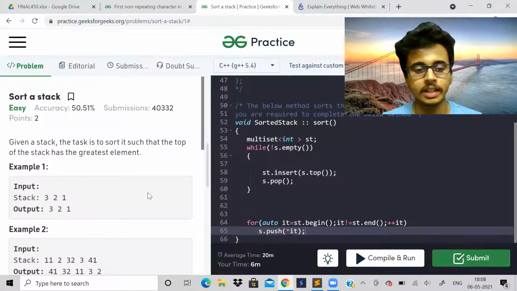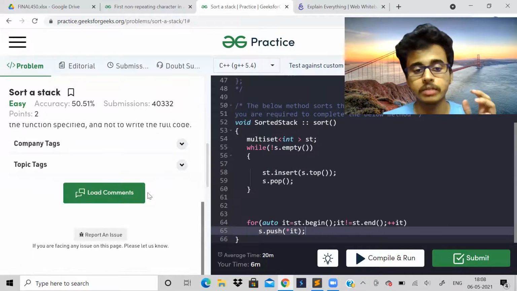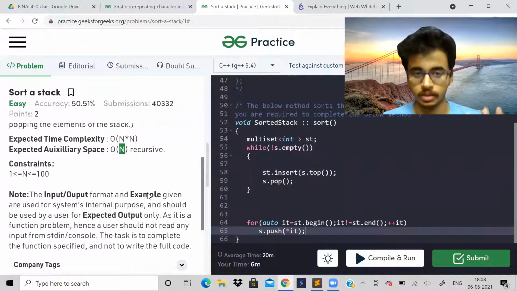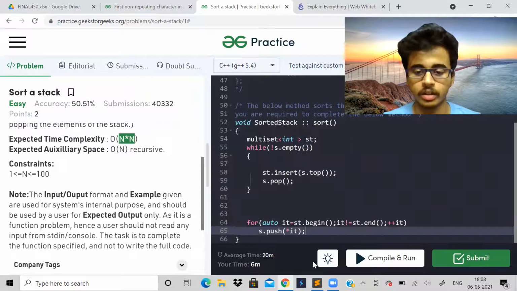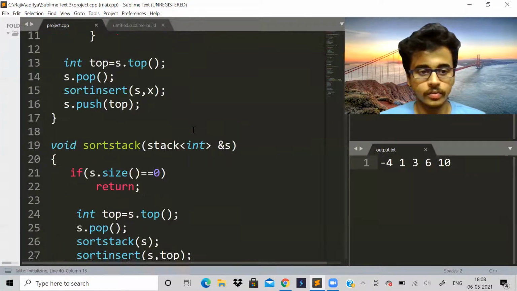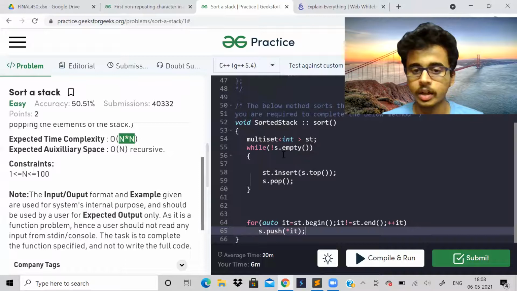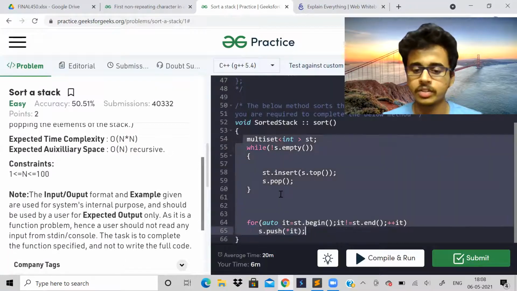Obviously it doesn't make so much sense, because you can just store it in a multi-set, or store it in another vector, apply sorting and store it back into the stack. That will become n log n time and O of n space. But the purpose of the problem is to do it with recursion. If you do it with recursion, then the time complexity becomes O of n square. Actually, I had coded it. You can look at this solution. This is straightforward. Anybody can do this. This is not a big deal.